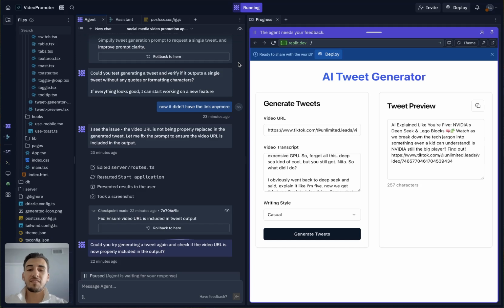All right, guys, this is absolutely insane. I don't know about you guys, but the future is literally here. So for context, I don't code. I don't know how to code. I don't know how to do any of this.